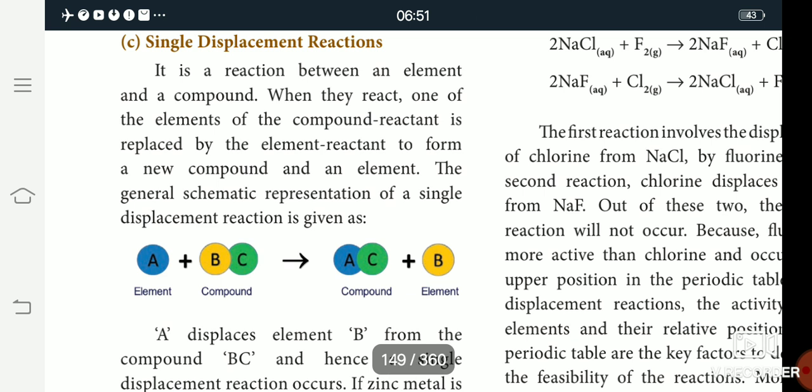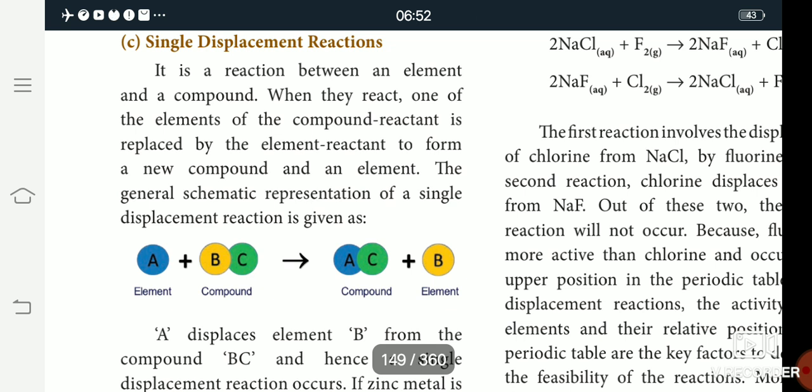So A is an element and BC is a compound. This is the element and compound reaction. A is an element and BC is a compound, to give the product AC. In BC, the C is replaced by A.